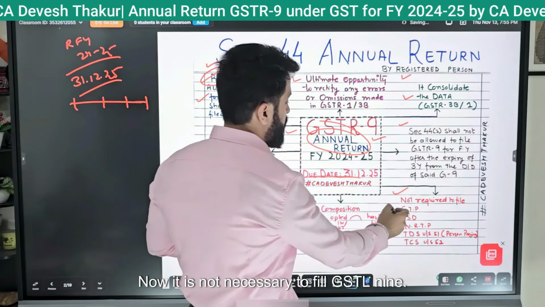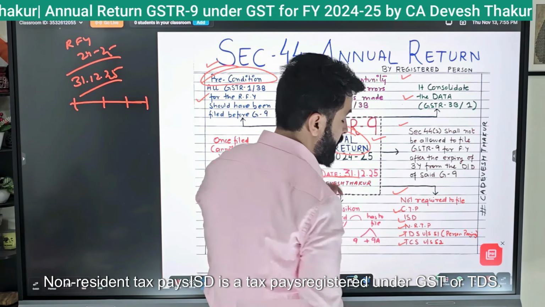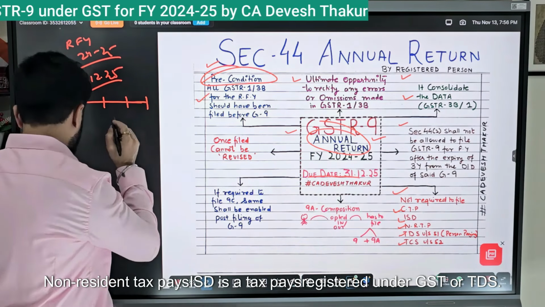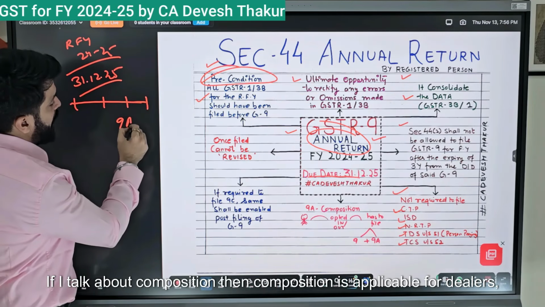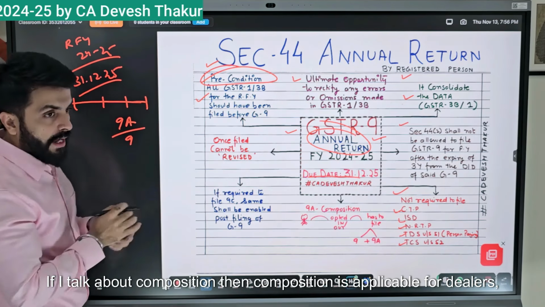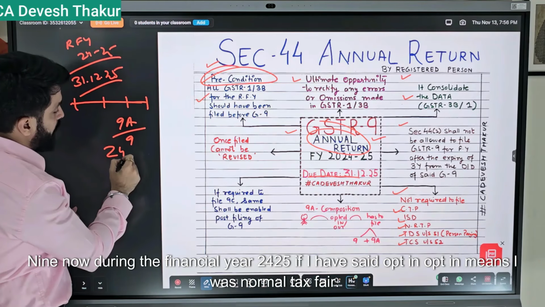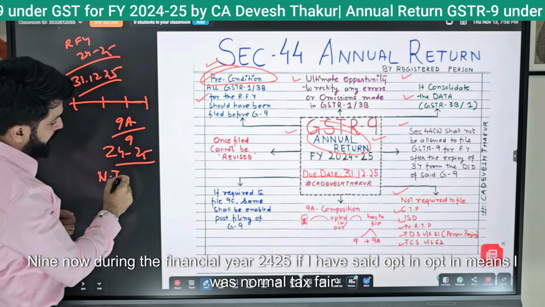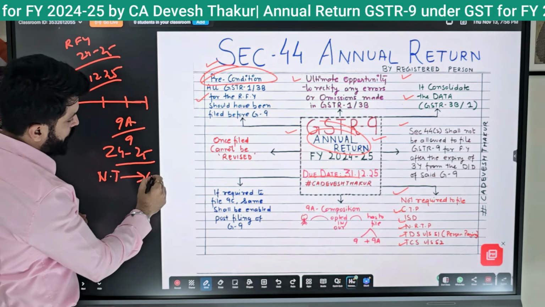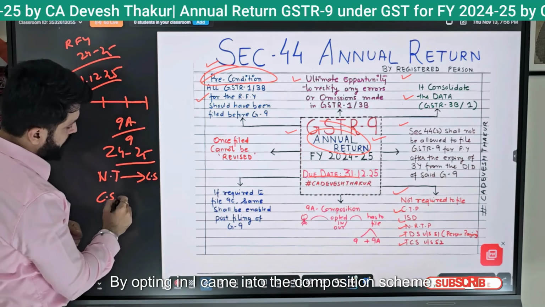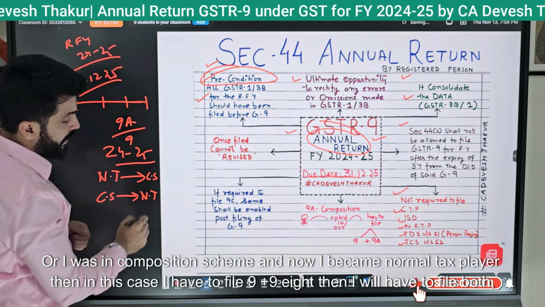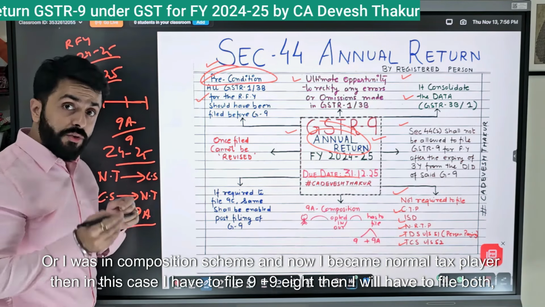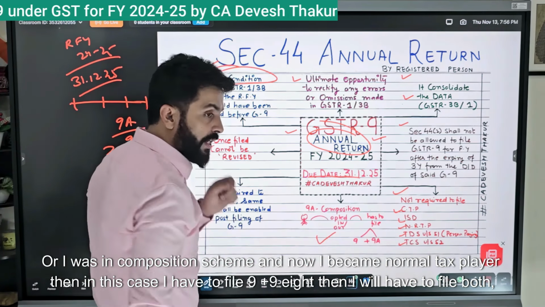Now, it is not necessary to file GSTR-9 for non-resident taxpayers, ISD, or persons registered under GST who deduct TDS. If I talk about composition, then GSTR-9A is for composition dealers and GSTR-9 is for normal taxpayers. During the financial year 24-25, if I opted in, meaning I was a normal taxpayer and came into the composition scheme, or I was in the composition scheme and now became a normal taxpayer, then in this case I have to file both GSTR-9 and GSTR-9A.